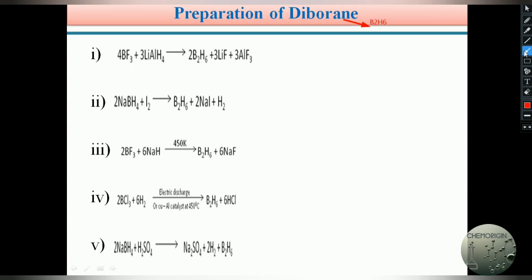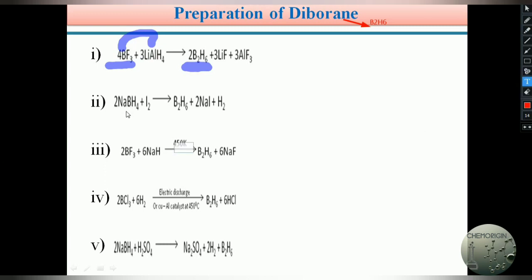In the first example, if you treat boron trifluoride, BF3, with lithium aluminum hydride at higher temperature, it gives the corresponding diborane, B2H6. Diborane is formed by the treatment of boron trifluoride with lithium aluminum hydride.